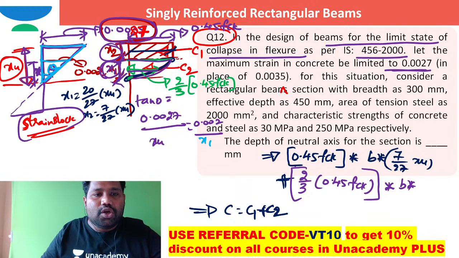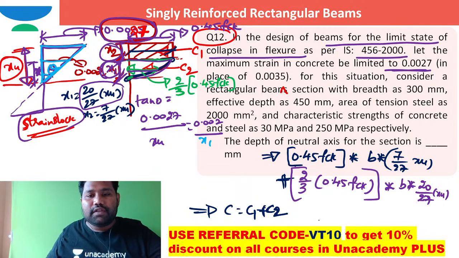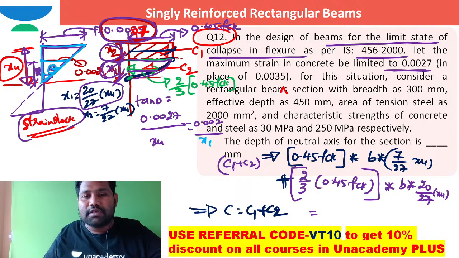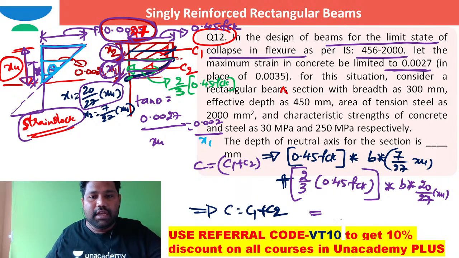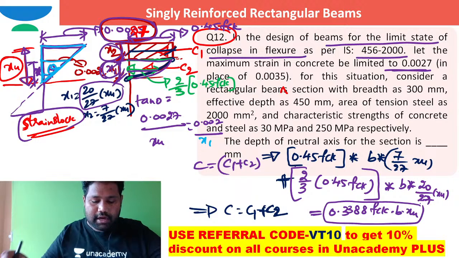X1 times 20, x1 is 20 by 27 times x1, 7 times. This is how I can work out the compression force, the total compression. If I work out the total compression, it is definitely 0.3388 FCK into B into X. That is how you will get the total compression force.